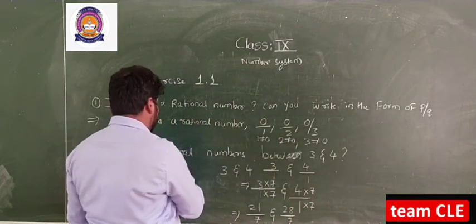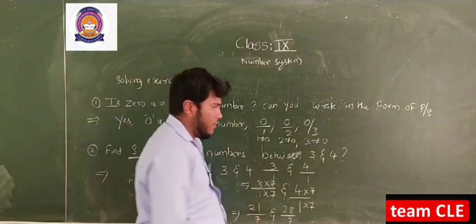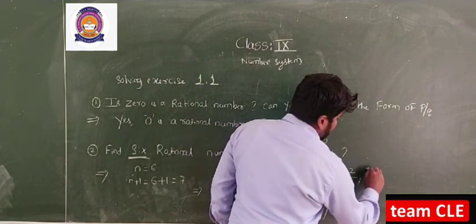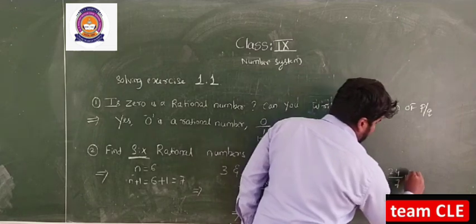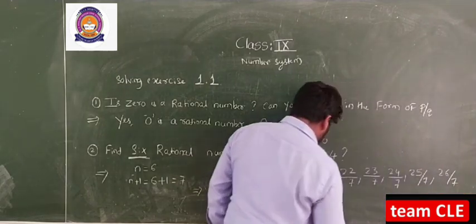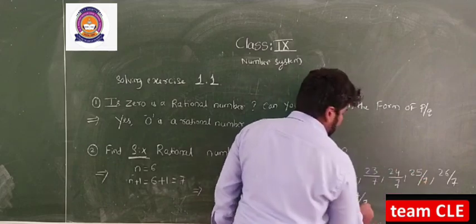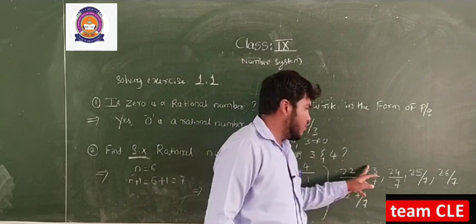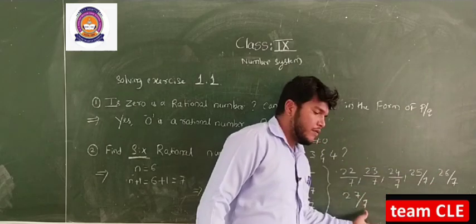I want 6 rational numbers in between 21 by 7 and 28 by 7. I can express these rational numbers as 22 by 7, 23 by 7, 24 by 7, next 25 by 7, 26 by 7 and 27 by 7. So 1, 2, 3, 4, 5, 6. I got 6 rational numbers between 3 and 4: 22 by 7, 23 by 7, 24 by 7, 25 by 7, 26 by 7, 27 by 7.